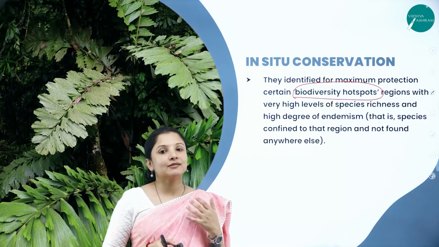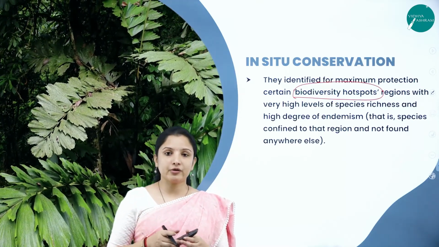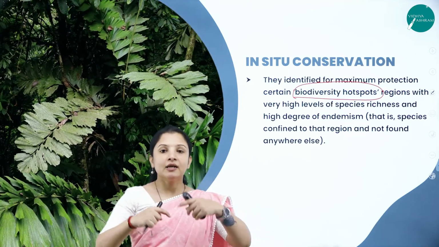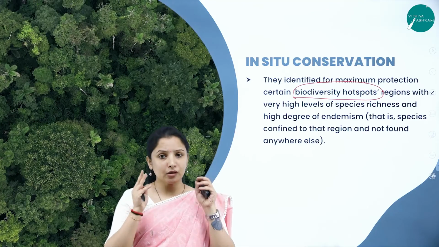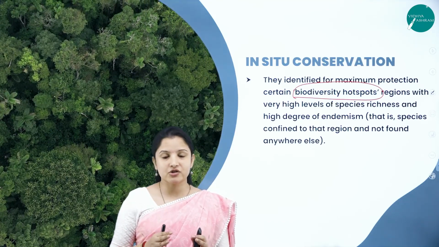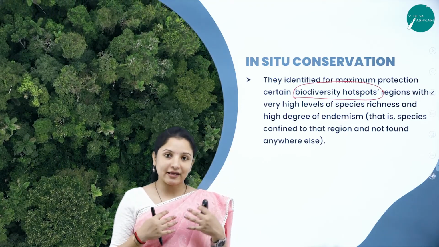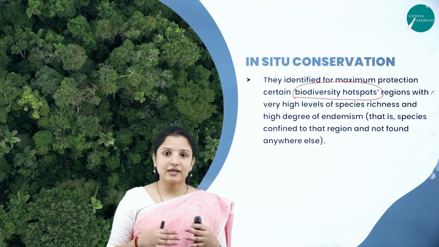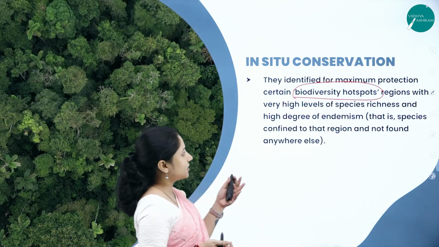But on a large scale, it is very, very difficult to conserve them. So that is when what government do is, some areas, they'll mark it as biodiversity hotspots, wherein no human intervention, not even 1% of human intervention will be allowed, so that the plants and the animals growing there can replenish themselves, and therefore they can increase their population or number. So that is how it is done.